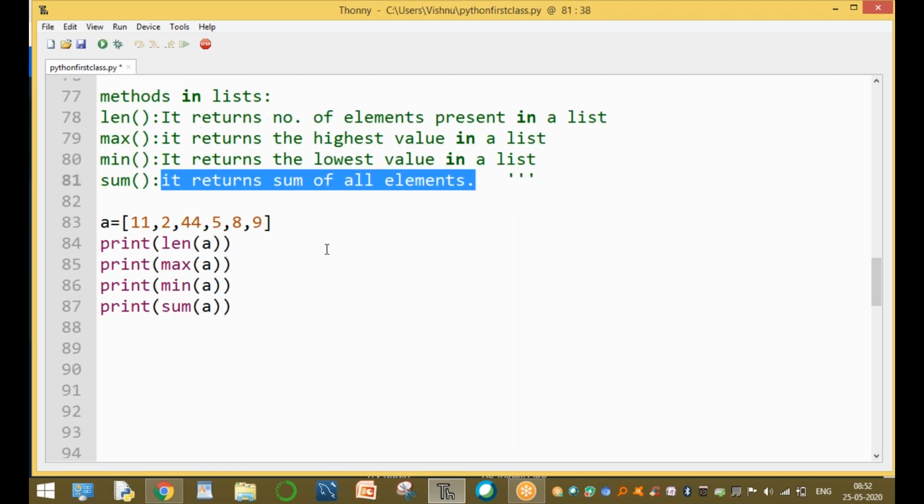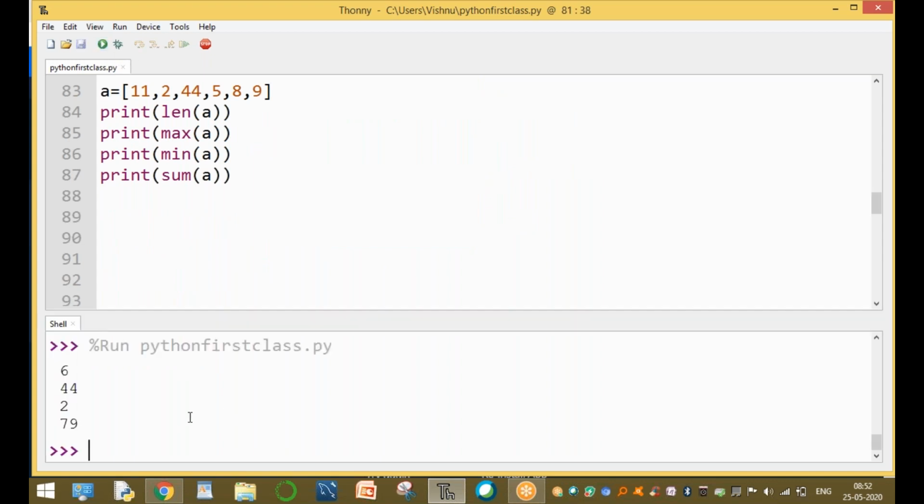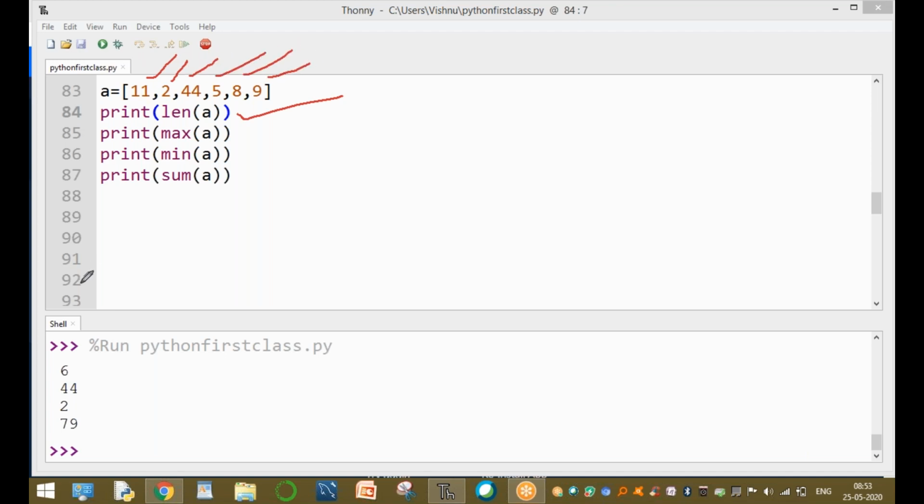Now run this current script. Here the len of A gives the number of elements, which is 6: one element, second, third, fourth, fifth, sixth. The max, the highest element, is 44.